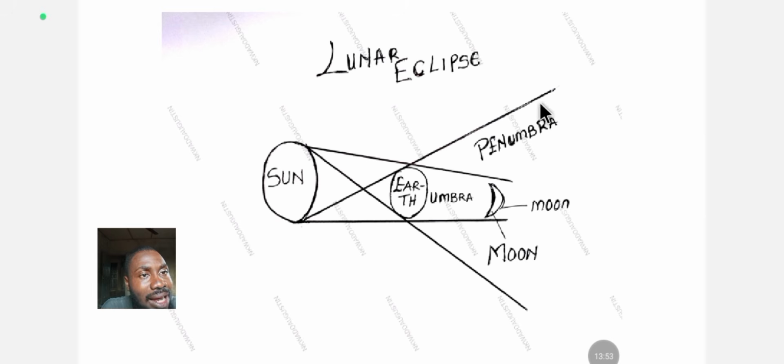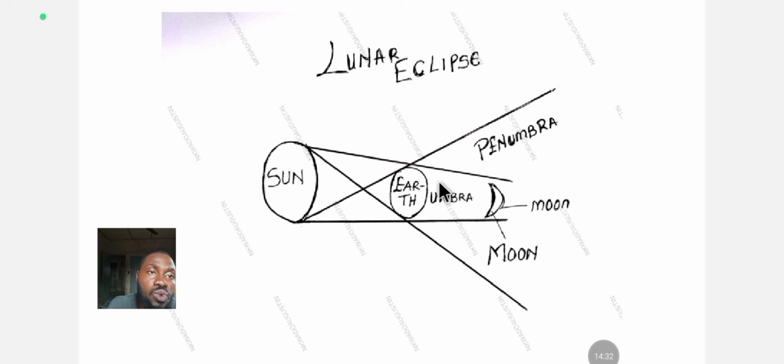You are now going to have a penumbra around here, and here will now be umbra. Penumbra here is the area of partial darkness, because some of the light rays diverge. It's not all the light rays that will go straight, but this part that is directly blocked by the earth, the shadow around here, is going to be of total darkness, which is the umbra, because the earth is opaque. Light rays don't pass through, so it's going to cast a shadow.